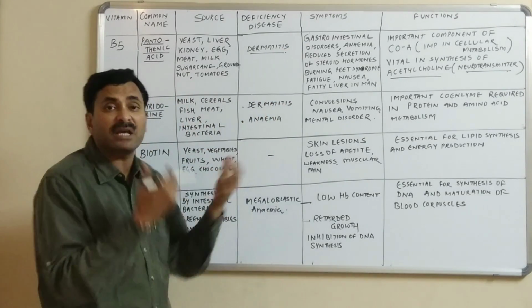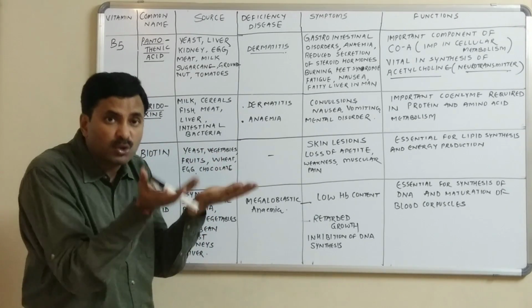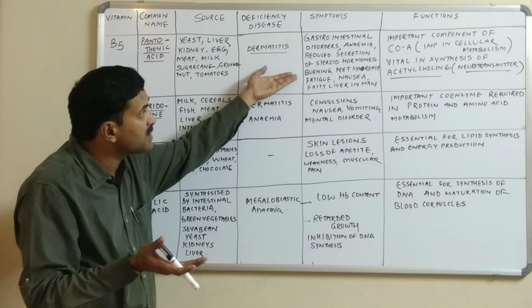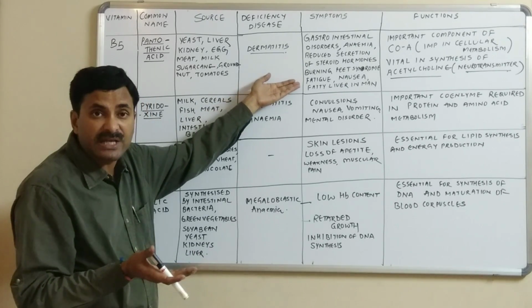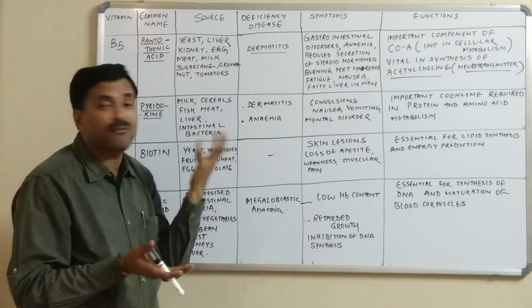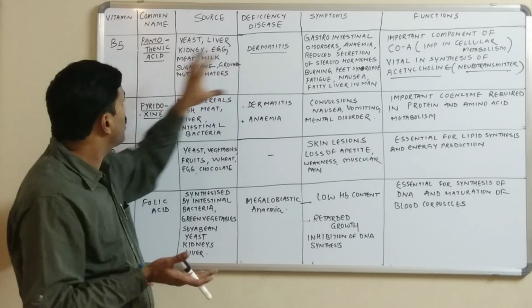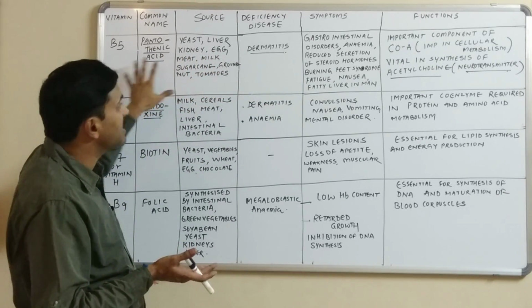There is a burning sensation and itching in the foot, also called burning feet syndrome. Fatigue, nausea, and the liver becomes fatty. These are the major symptoms when the person becomes deficient in B5.